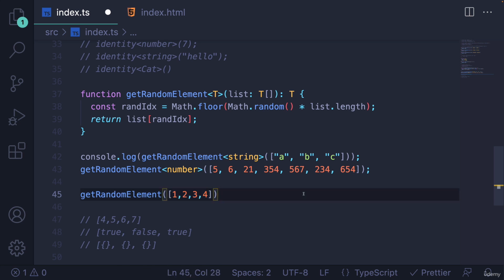So anyway, that's a nice little shortcut. You don't have to go around using this generic type parameter syntax all the time. There are times you have to, but sometimes you can rely on TypeScript's ability to infer the type.